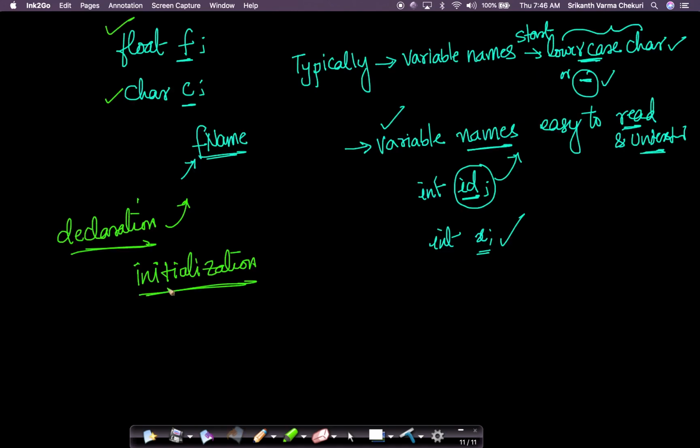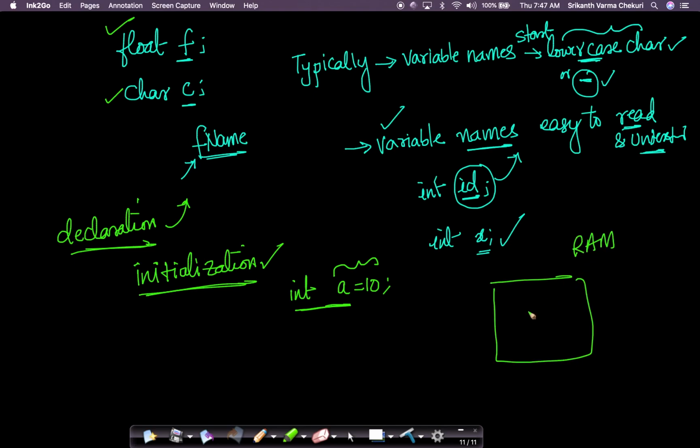But if you want a specific value at the time of creation, imagine I say int a equals 10. What am I doing here? I'm both declaring the variable and initializing it. So in the RAM, it will create 2 bytes of memory, which I can access using the name a, and instead of storing some random number, it will store 10. That's what is called the initialization of variables.